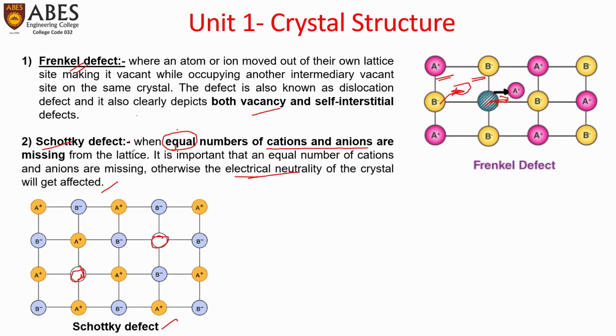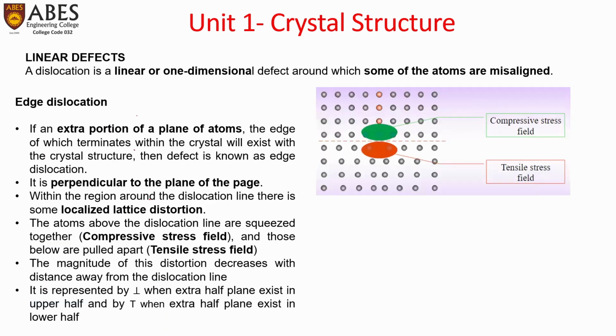So when an equal number of cations and anions are missing from the lattice, it is called Schottky defect. All those are point defects, of which we discussed five types: vacancy, interstitials, substitutional, Frenkel defects, and Schottky defects.